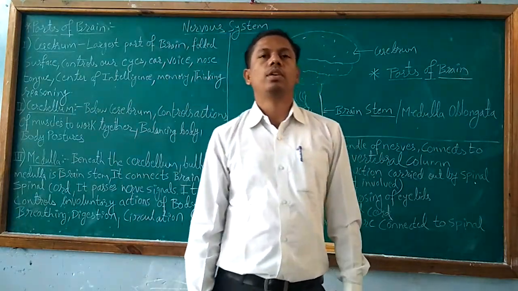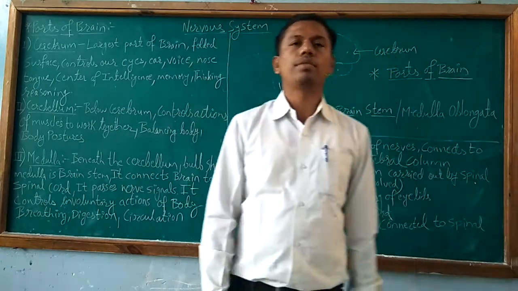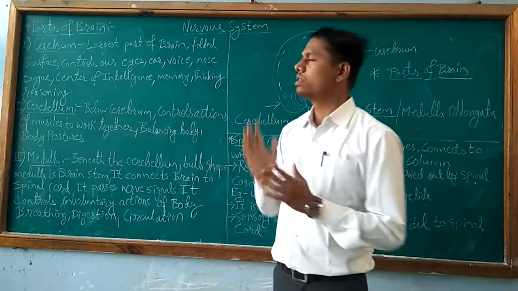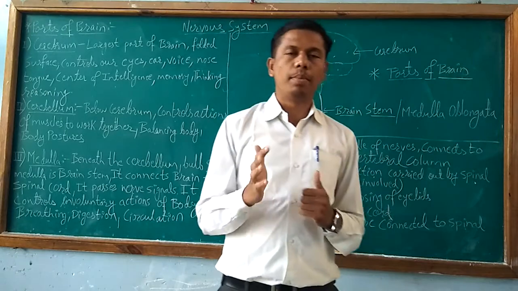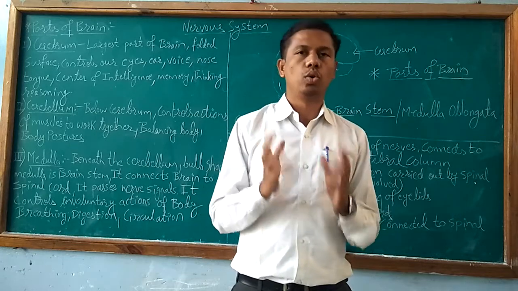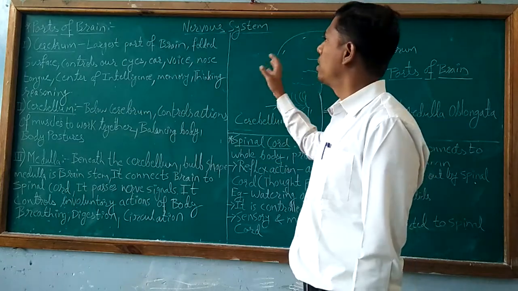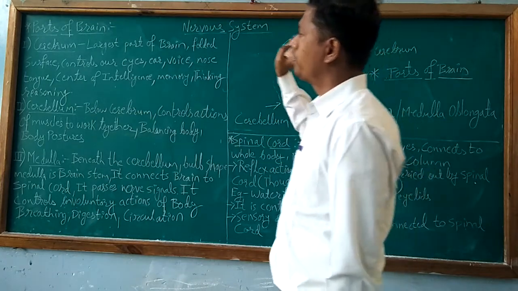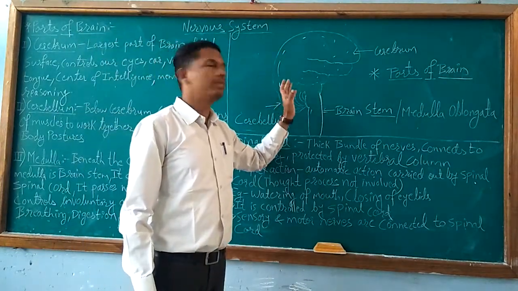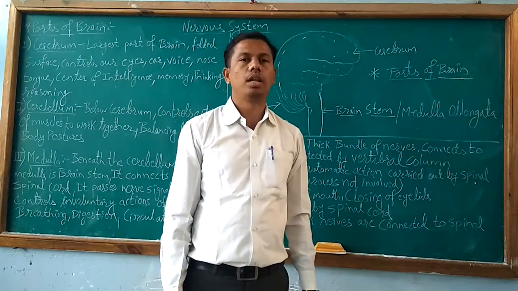Students, all of you welcome for the next part of the topic nervous system. Previously we have studied what is nervous system of human beings. Nervous system is present in all mammals and the well-developed nervous system is present in human beings. So now the next part that we are going to study about the nervous system is parts of brain. Here I have drawn the diagram of the brain, and today we will study the parts of brain.